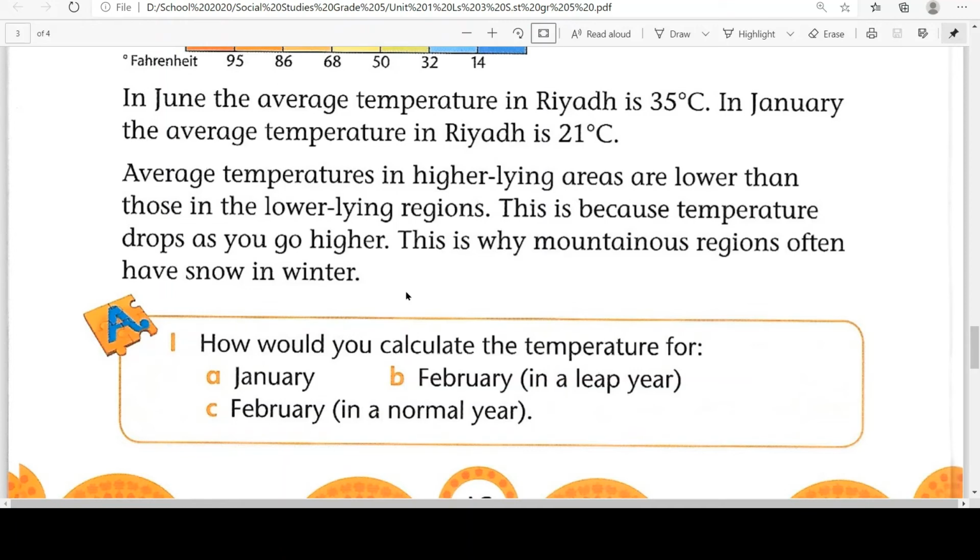Like the mountains, they are higher from the sea level. So as we move upwards toward the mountains, and as we climb the mountains, the temperature will start dropping. It will become low temperature. And as we are moving downwards toward the plain areas, toward the desert areas, the temperature will rise. So low-lying areas are plain areas, and higher lying areas are mountainous areas where the temperature is low. Even in the summer also, the temperature is not very high.